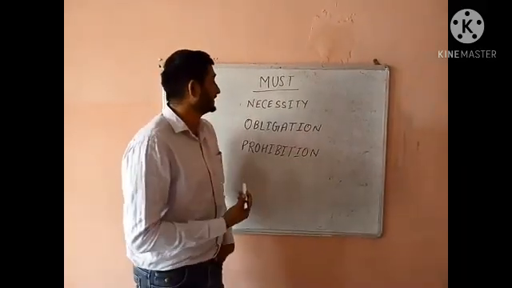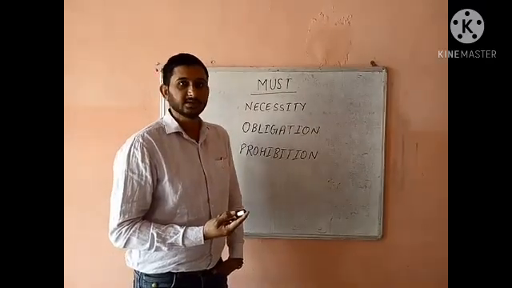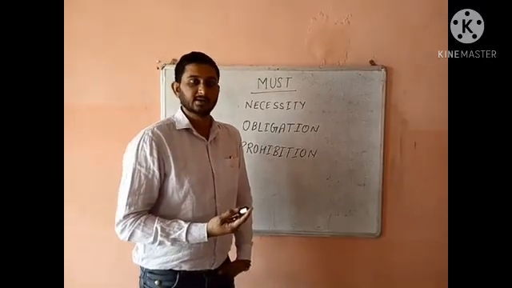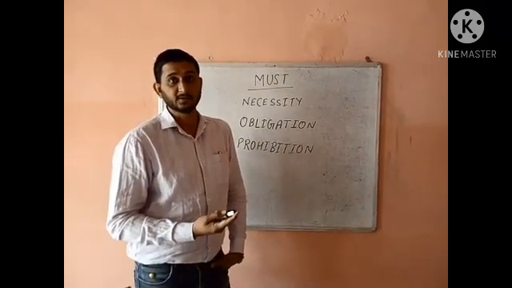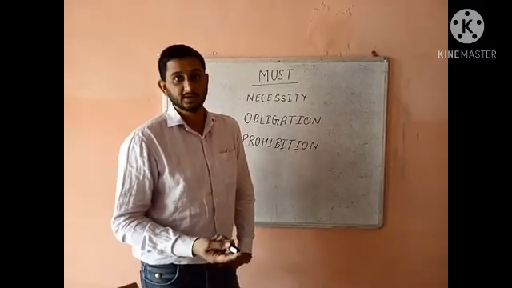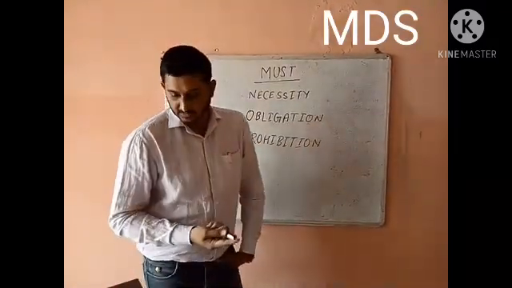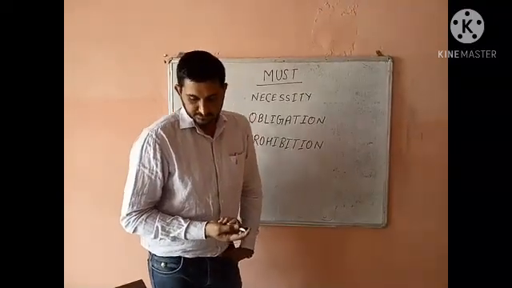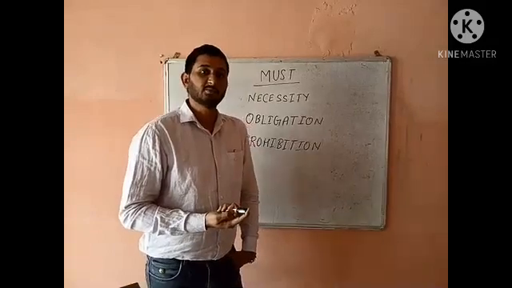First is necessity. Let's say if you are ill, then you must visit a doctor. That is the necessity, because if you stay at home, that is going to make you more sick. Obligation is, let's say, you must look after your parents.